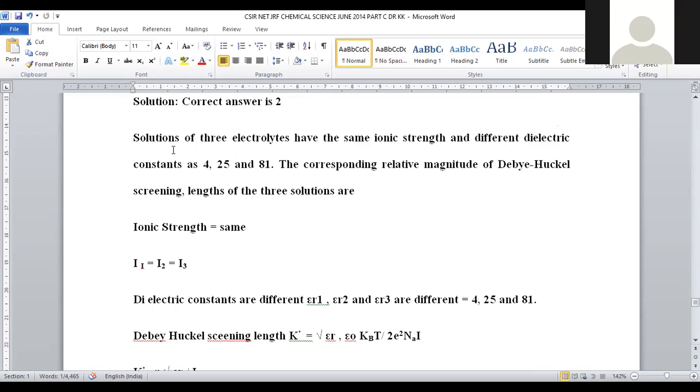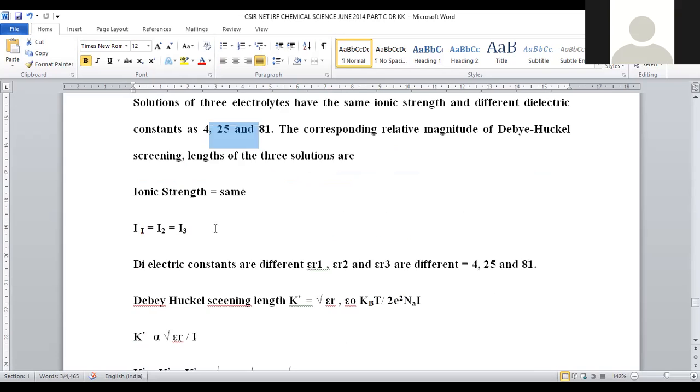For that purpose, solutions of electrolytes having equal ionic strength and different dielectric constant values are given to us. The dielectric constant values are 4, 25, and 81. Here, if you assign the ionic strength as I1, I2, I3 for the three respective electrolytic solutions, these values are exactly equal: I1 is equal to I2 is equal to I3.